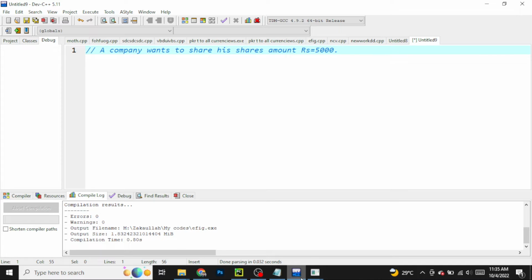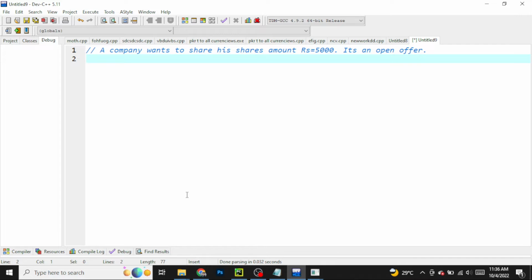Okay, but it's an open offer. What is an open offer? An open offer is simply like if they want to buy 500, they can buy 500, and if they want to directly buy 5,000, they can directly buy 5,000. And in the end we'll also give how many buyers did buy the same thing.